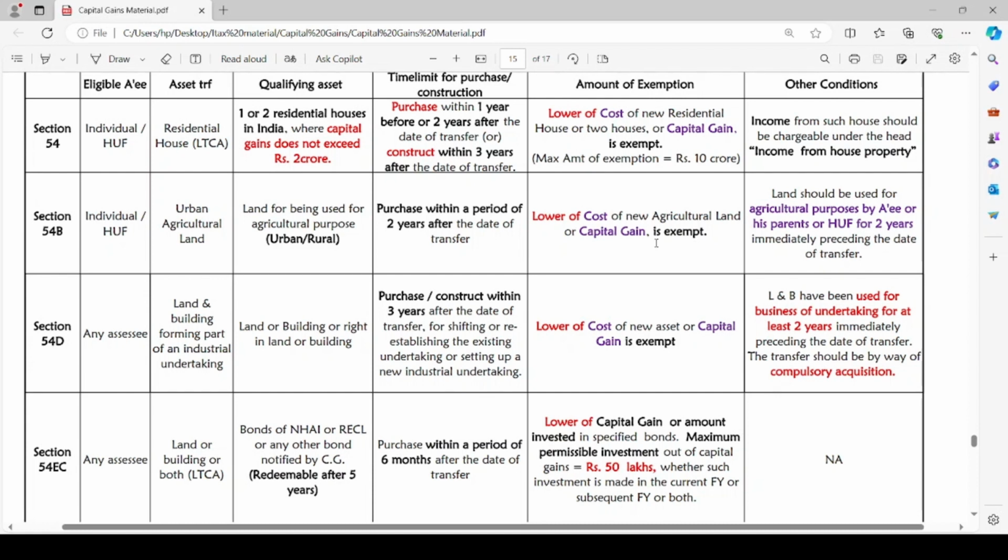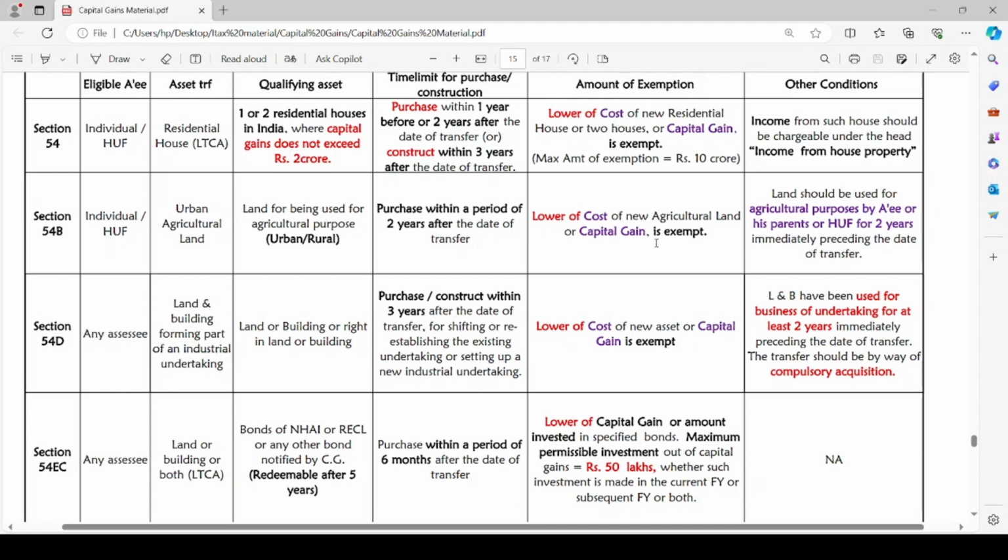Generally, on transfer of the asset, the capital gain is computed. On such computation of capital gains, we are going to deduct the exemption amount. Only when a capital asset is transferred, we are going to compute capital gain, and while computing the capital gain, we are going to reduce any exemption amount under section 54. So the asset which is being transferred here is a residential house, which is a long-term capital asset. The qualifying asset: this exemption under section 54 will be applicable only if the assessee is transferring one capital asset and is acquiring one more capital asset.